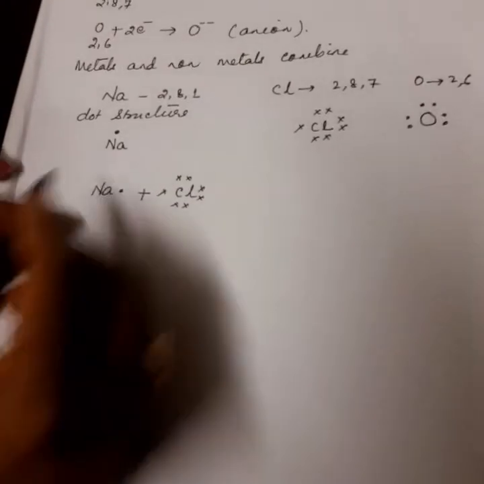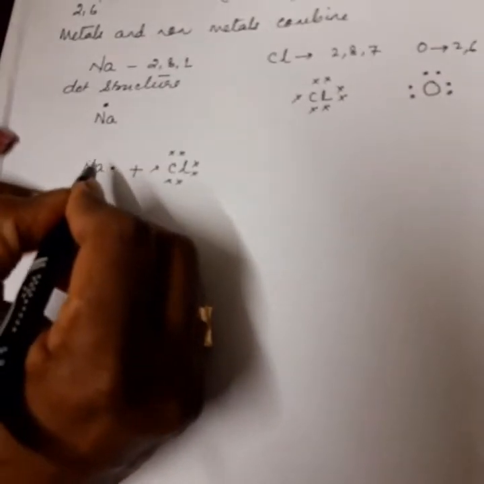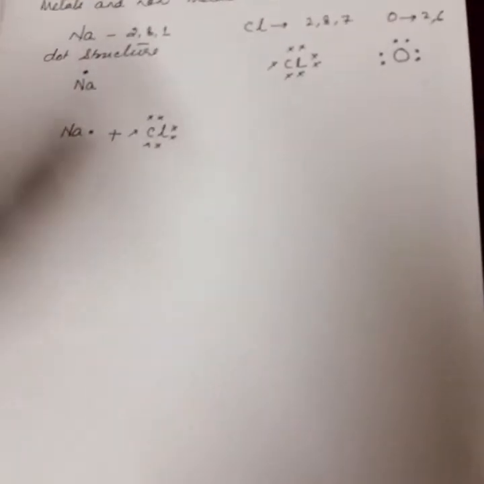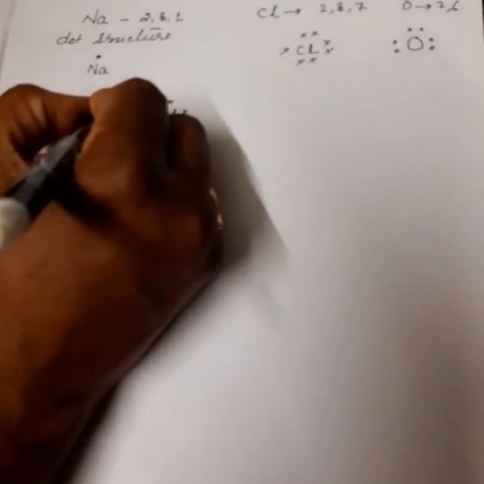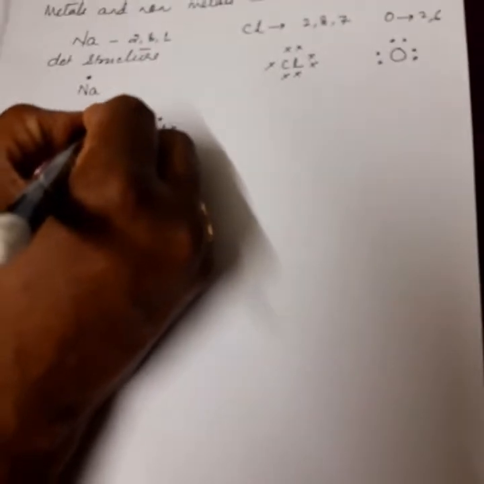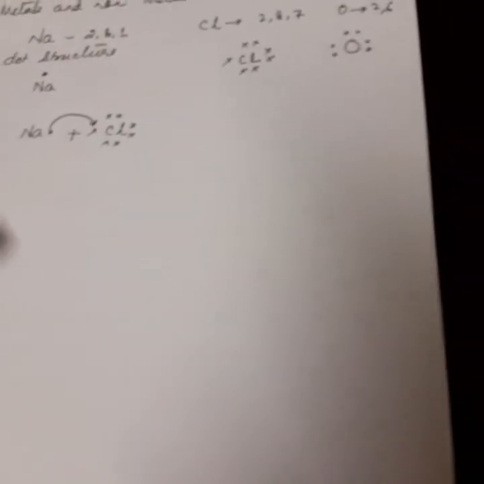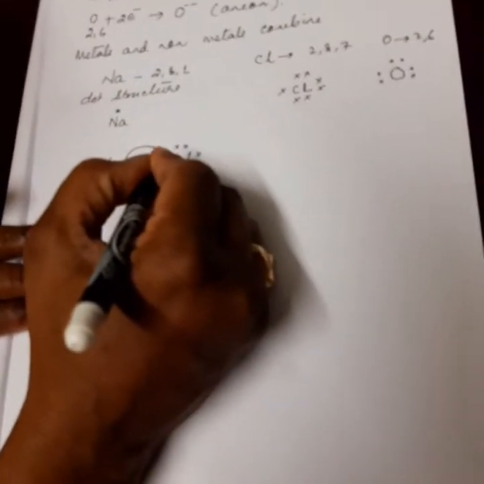Sodium has the tendency to lose 1 electron, and it becomes stable with 2 and 8. This 1 electron is transferred to chlorine. Now chlorine has 8 electrons.